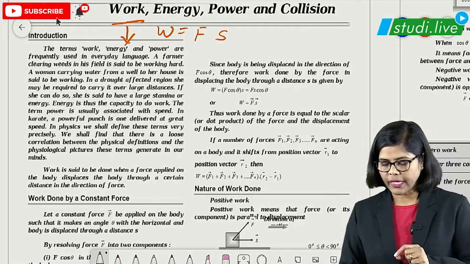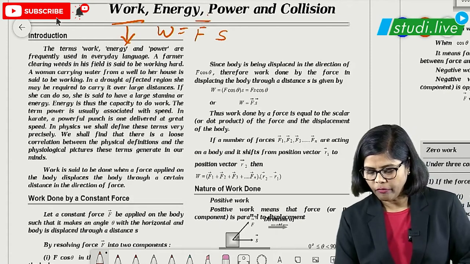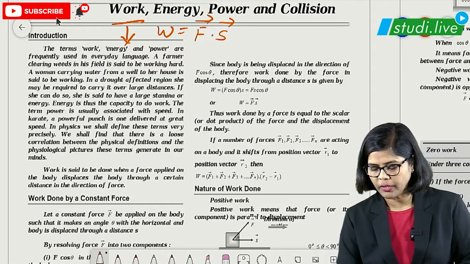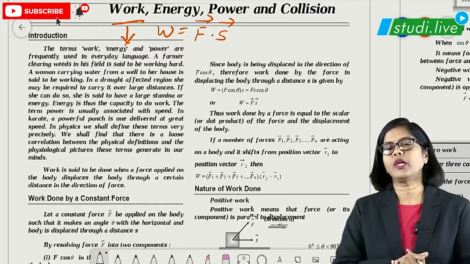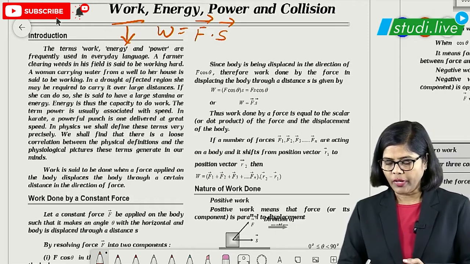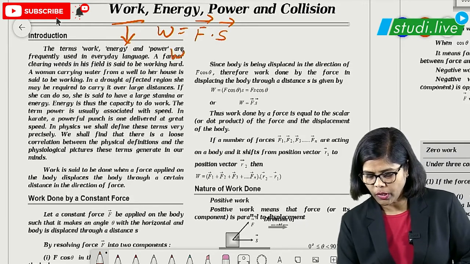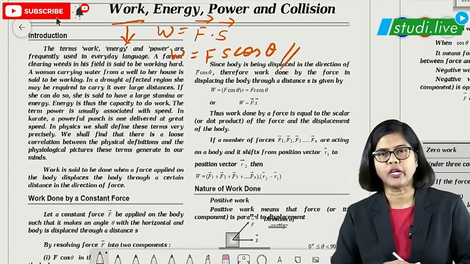Now, if you talk about the vector part, force is a vector quantity, displacement is a vector quantity, and it is a dot product. So work definitely is a scalar quantity. Now when you remove the dot product, of course it should be what? Cos theta. So work is equal to Fs cos theta. This is the formula you have to remember.